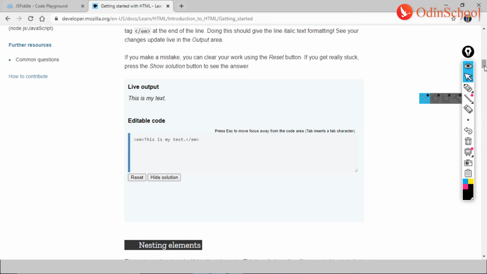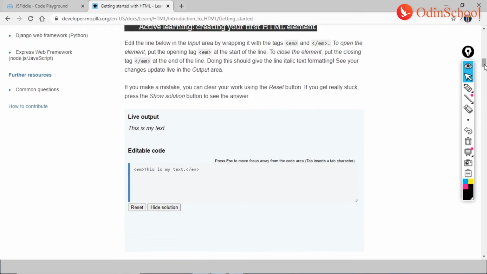And where do we see this tag? That's EM. Here you see, you can create your own first HTML element, and you can edit the line below with the tags EM. EM is for element. To open the element, put the opening tag EM. That is also very explicitly written here. And now that we are putting the opening tag EM, we can see how the element is popping up, right, guys? But in real-time parlance, you would not be using just an EM. You would be giving the name. What do you want?